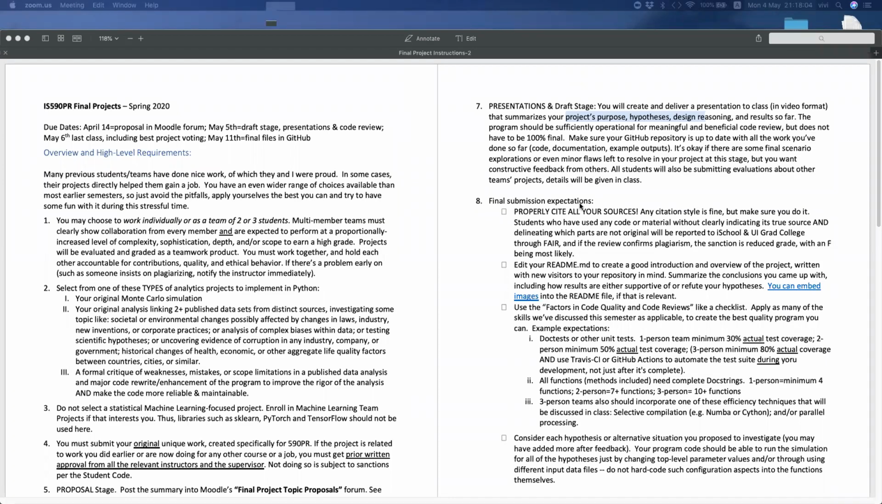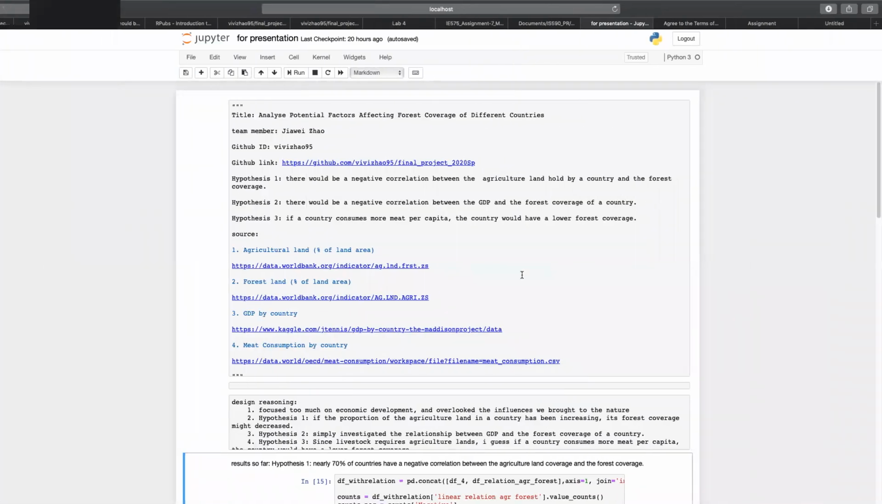Hello everyone, my name is Jiawei Zhao, and in this presentation, I'm going to summarize my project's purpose, the hypothesis, and design reasoning, as well as the results so far. So first, let's start with the project purpose.